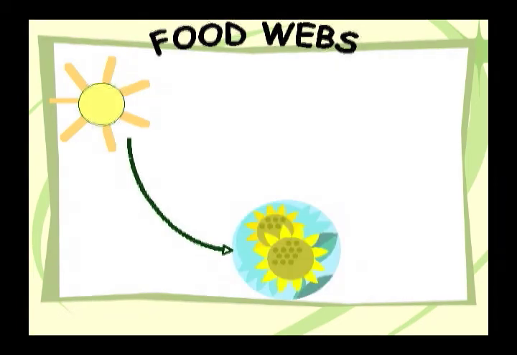We will start with a general view of the importance of food webs. We have the sun, the most important source of energy in the universe. The sun is very important for plants. Plants are producers.